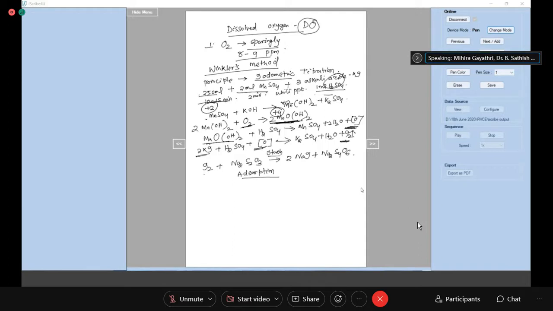So when the nascent oxygen is evolved, because you have added alkali azide potassium iodide, this nascent oxygen now reacts with the potassium iodide, giving rise to iodine. Clear? Where is iodine now? Here. Yes, ma'am. Potassium iodide, sulfuric acid, nascent oxygen giving rise to K2SO4 plus H2O plus iodine.